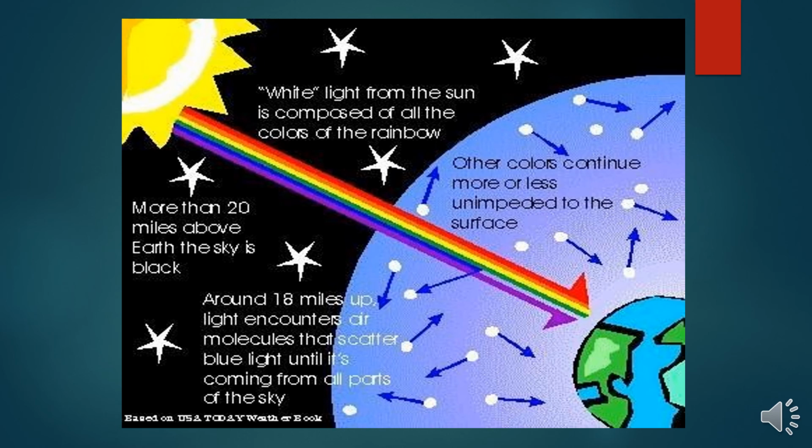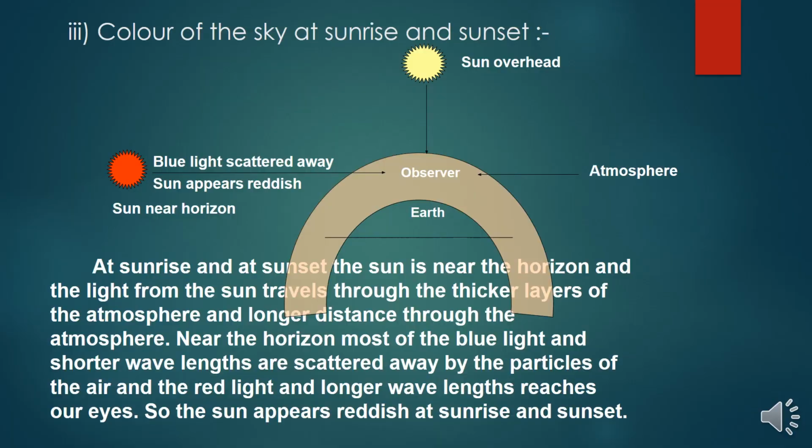This is the reason for the scattering of white light. White light from the sun is composed of all the colors of the rainbow. Other colors continue more or less unimpeded to the surface. More than 20 miles above earth the sky is black. Around 80 miles up, light encounters molecules that scatter blue light until it is coming from all parts of the sky.